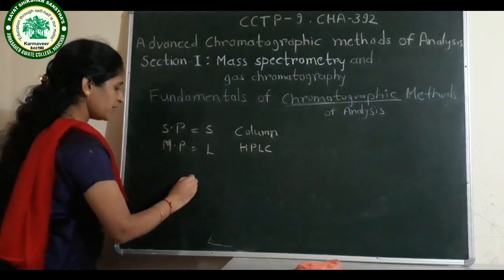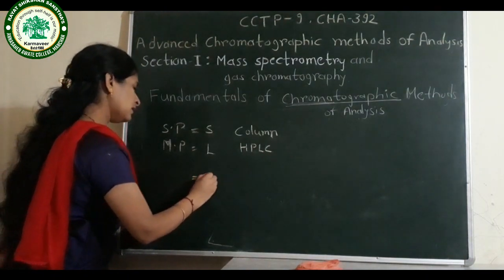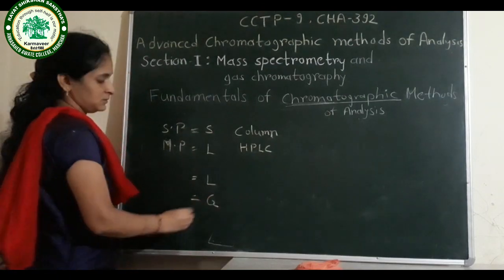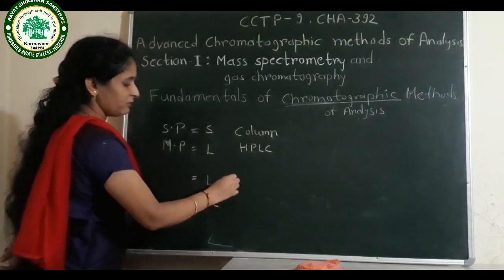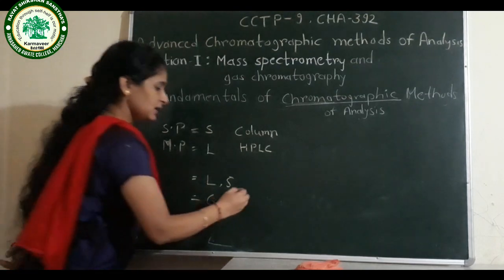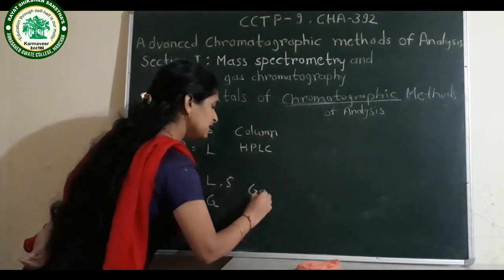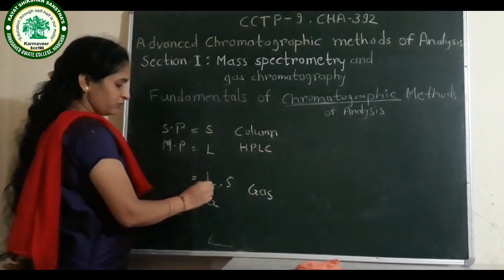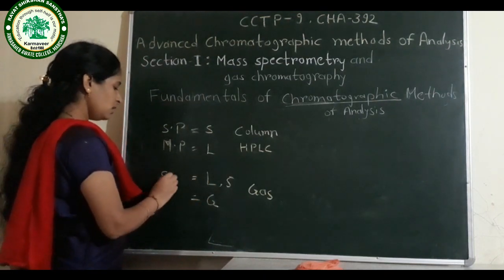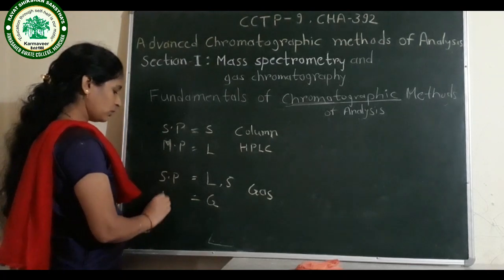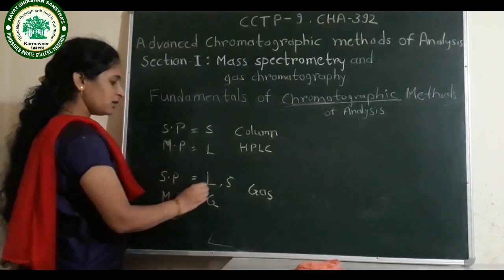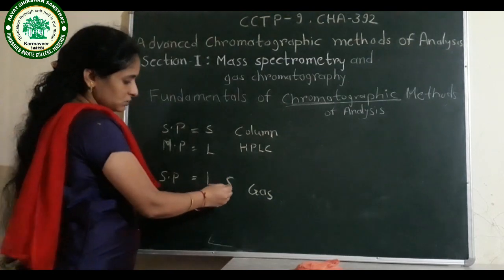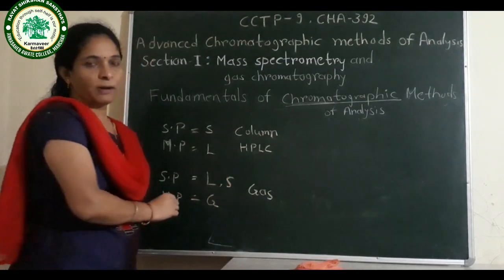If stationary phase is solid or liquid and mobile phase is gas, then the name of the chromatography is gas chromatography. If we use stationary phase liquid, then it is gas liquid chromatography, and if stationary phase used is solid, then it is solid gas chromatography.